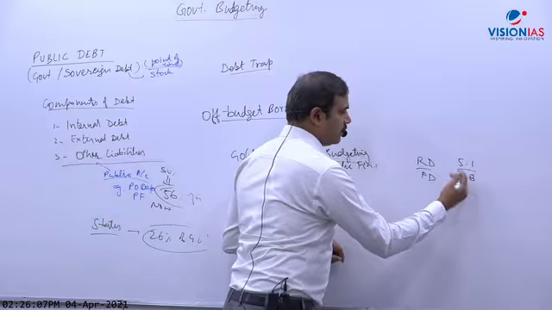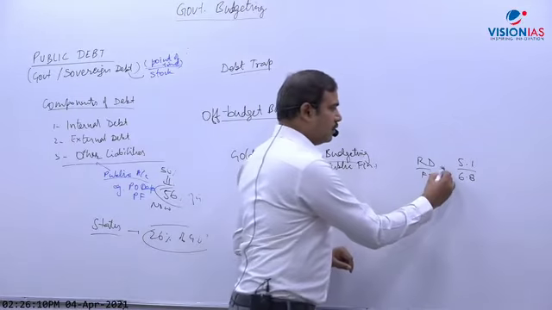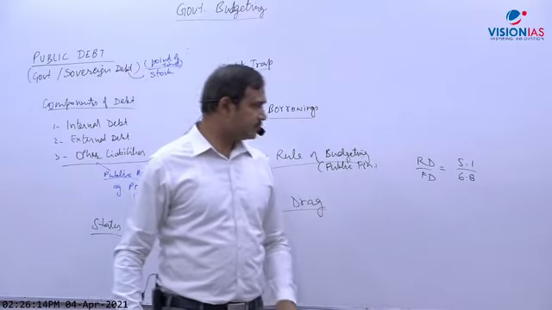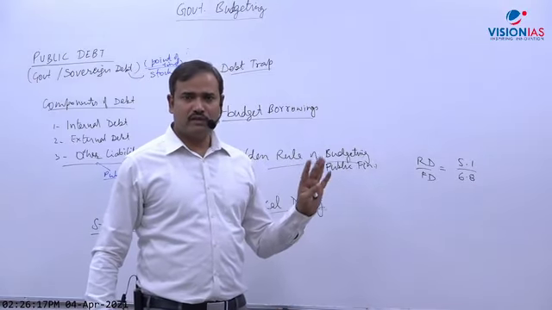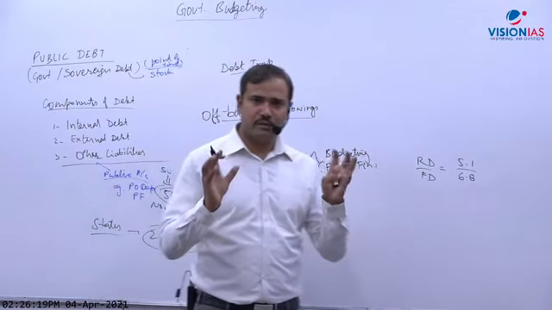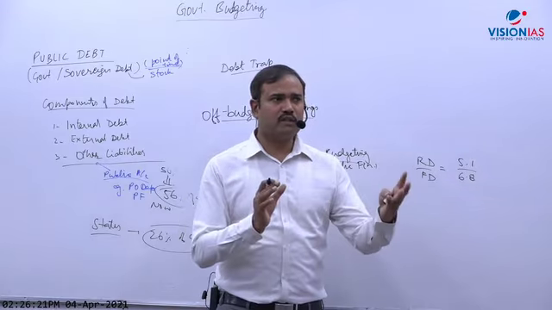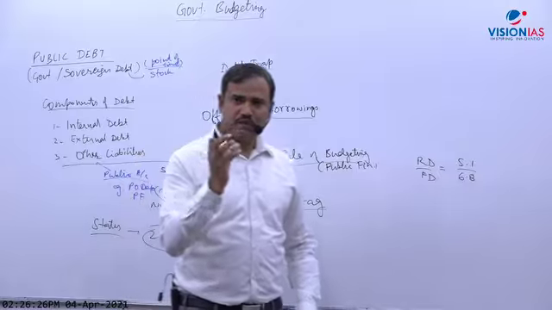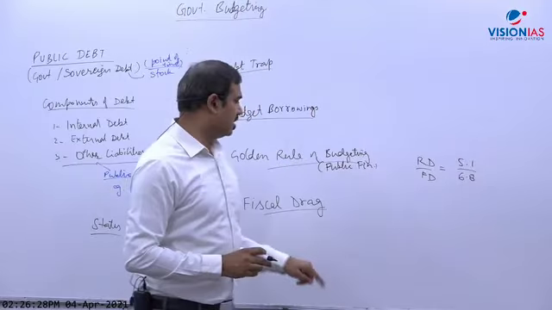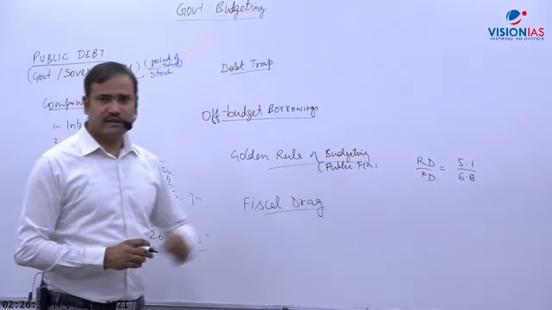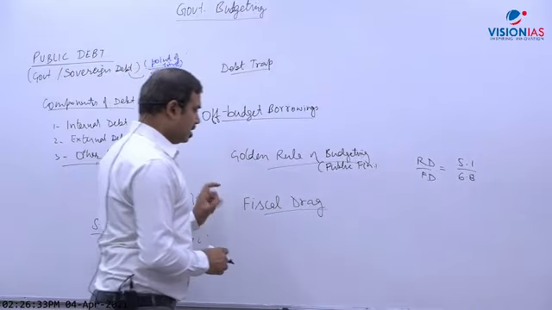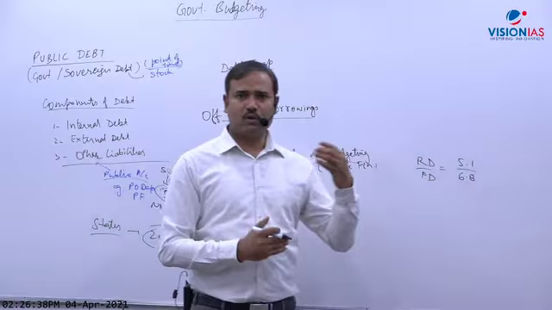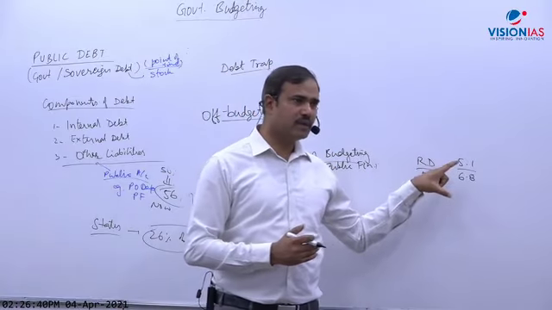Now you can calculate 5.1 divided by 6.8. It will be around how much percentage? Almost 75-80%. It means that 75-80% of government borrowing is going for day-to-day expenditure. This shows the percentage of borrowing which is used for day-to-day expenditure, and this is very high. So government is not following this golden rule of budgeting. Although earlier also government was not following, the COVID problem further aggravated this problem.